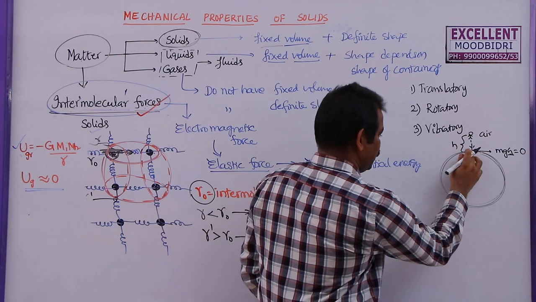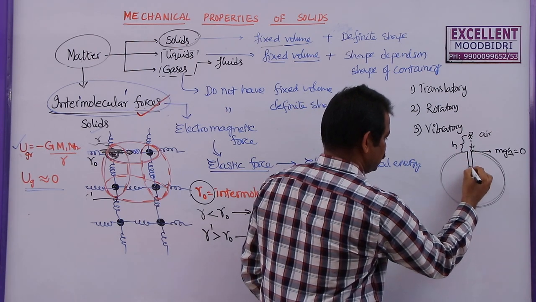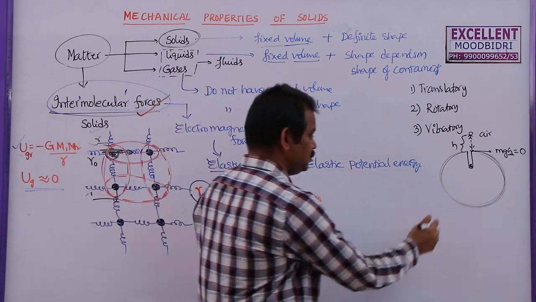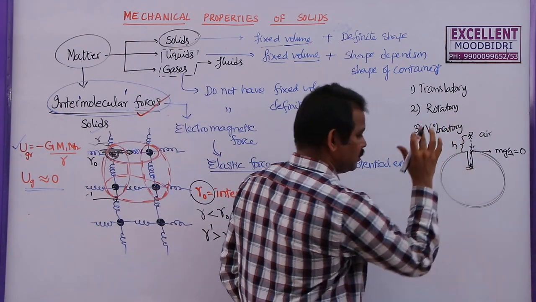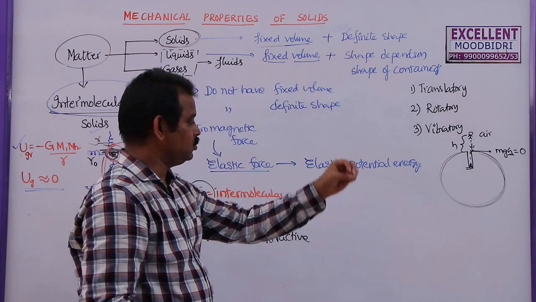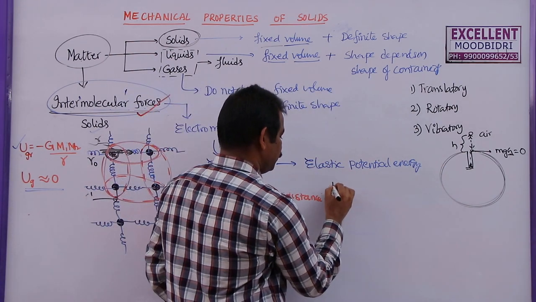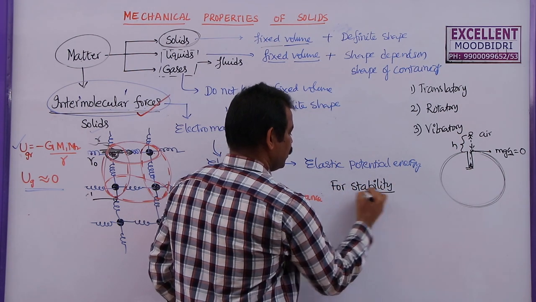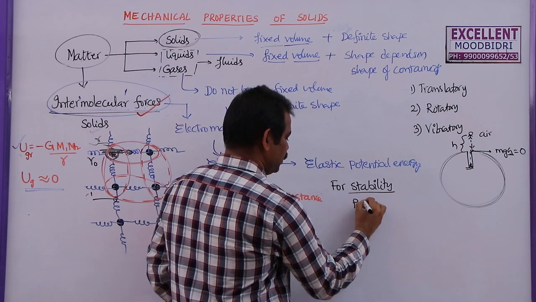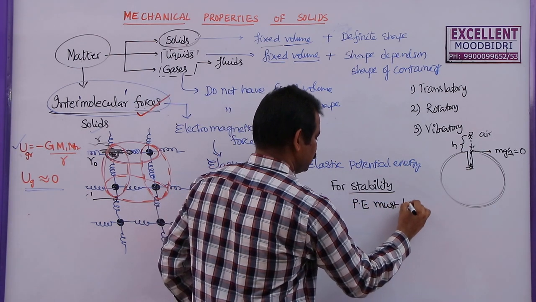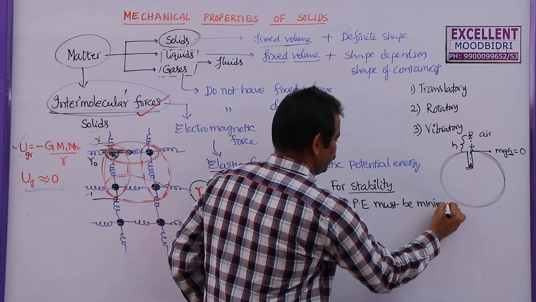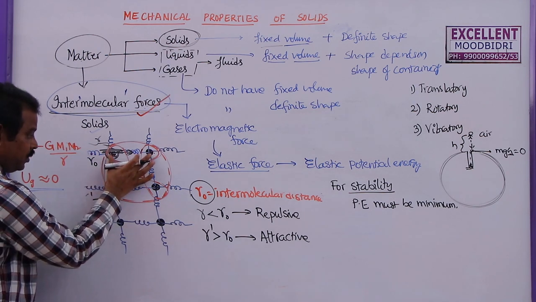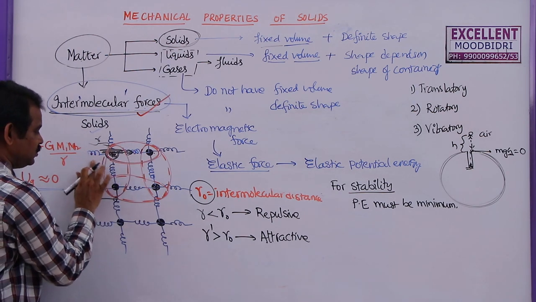Now, even if you dig a channel here and keep the person there, he will be more stable. That means whenever the potential energy is less, the body is said to be more stable. So please remember, for stability, the condition is that potential energy must be least, must be minimum.